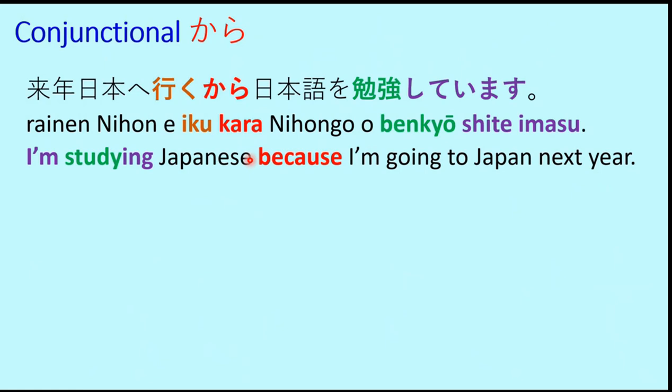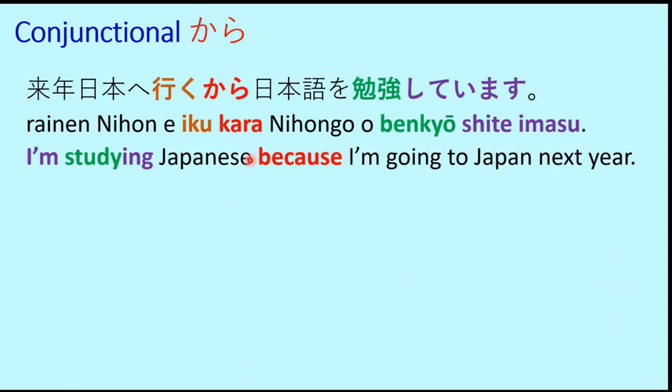So here the reason for learning Japanese is that the person is going to Japan next year. So consequence is Nihongo o benkyou shite imasu, and the reason is Rainen Nihon e iku. So going to Japan next year is the reason why the person is currently studying Japanese.